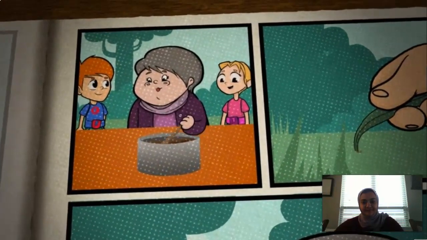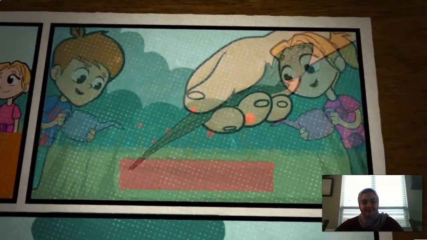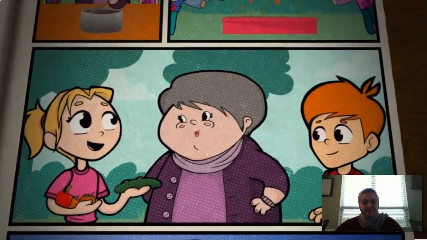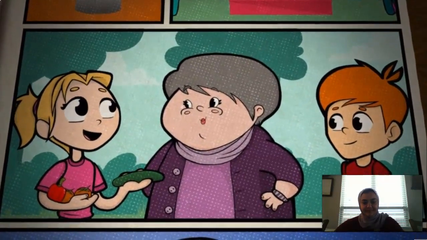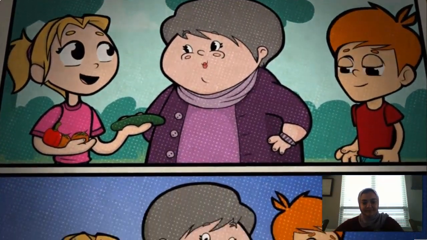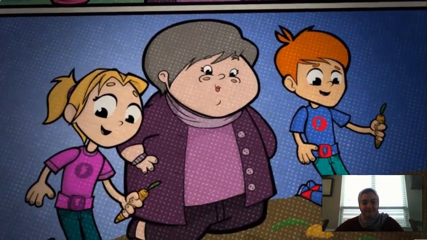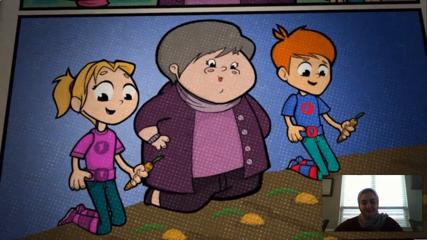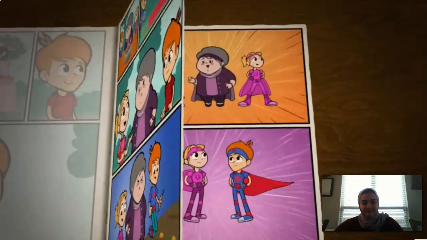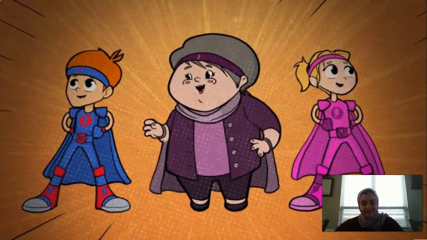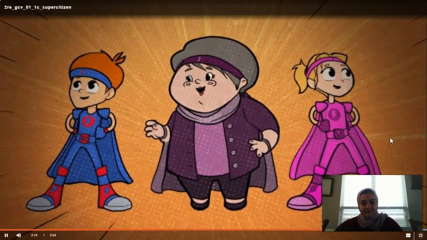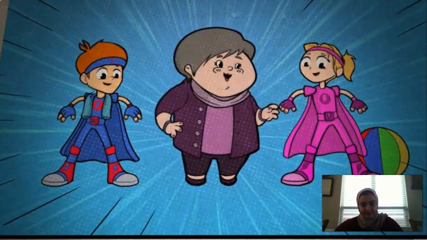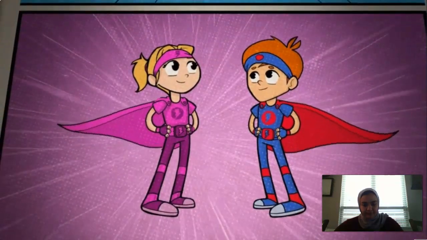The kids help their grandmother mix compost, pull weeds, water all the plants, and pick tomatoes, peppers, and cucumbers. As they leave the garden, Leon and Carly ask if they can donate vegetables to the charity table. What a kind thing to do. She helps them choose vegetables that are nice and ripe. Leon, Carly, and Grandma are truly super citizens. And now, they're off to the pool. What can you do to be a super citizen?